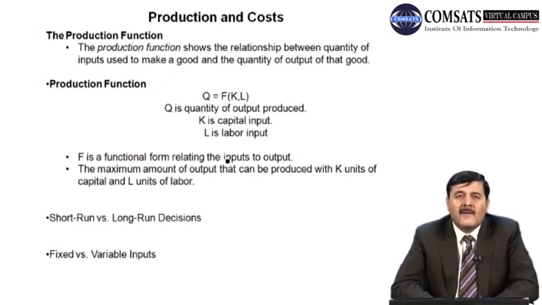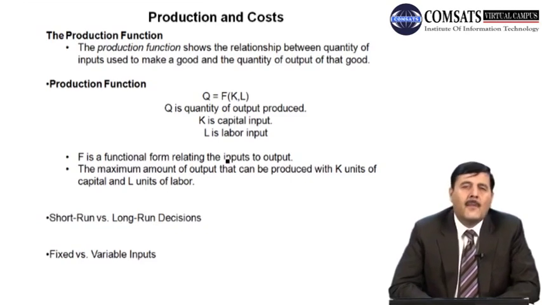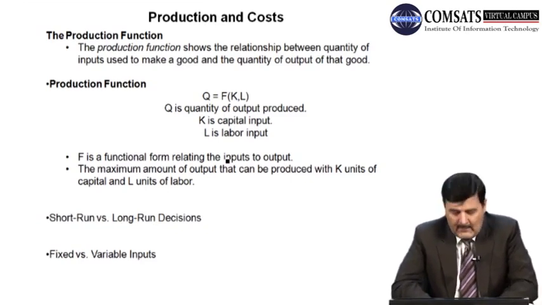Now when we discuss production function, two time periods come to mind. There are two time periods, the time horizon, and that is the short run and the long run decision. The firm has to make decisions in the short run, and the firm has to make decisions in the long run. The short run is the time period in which certain variables or certain inputs are fixed.